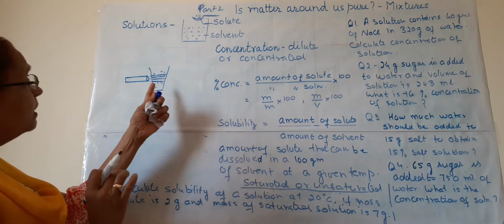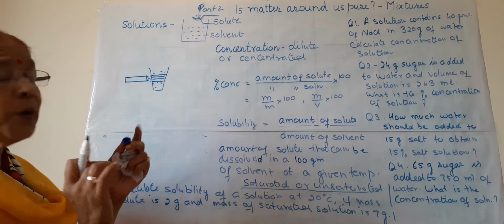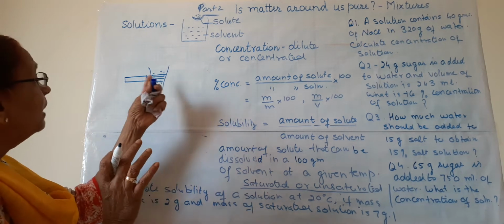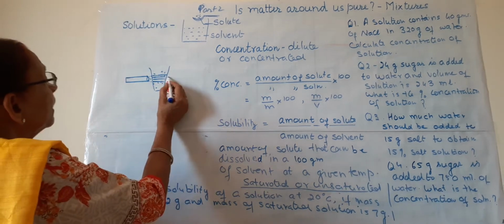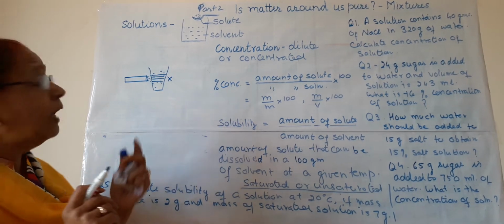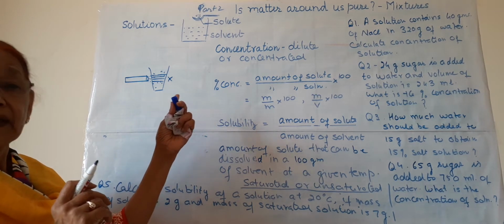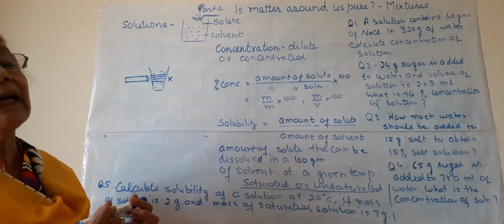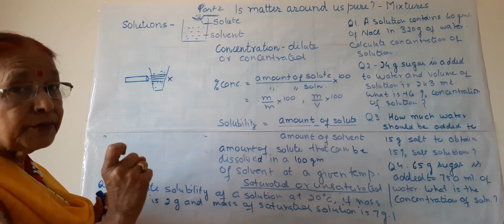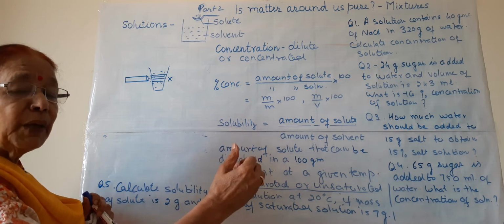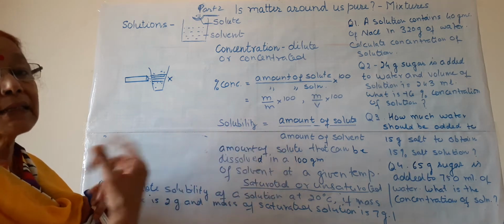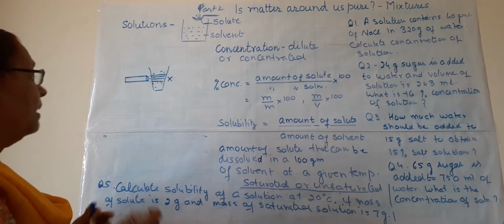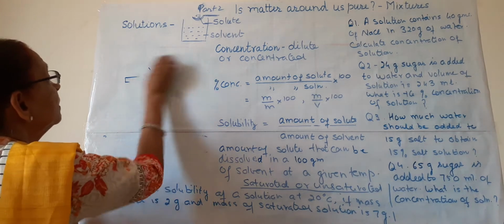Why? Because the particles are very, very small and they do not scatter the light. When light is not scattered, we cannot see the path of light through the solution. So this is one of the properties of solution, that they do not scatter light, while suspensions and colloids scatter light due to their bigger particle size. So this is about the properties of solutions.